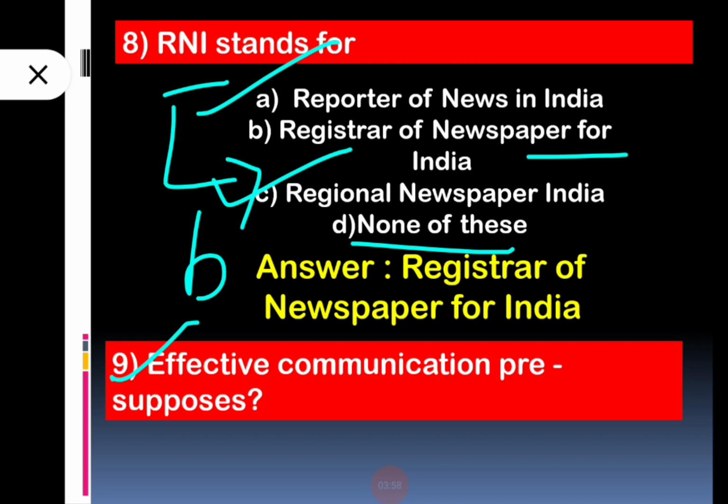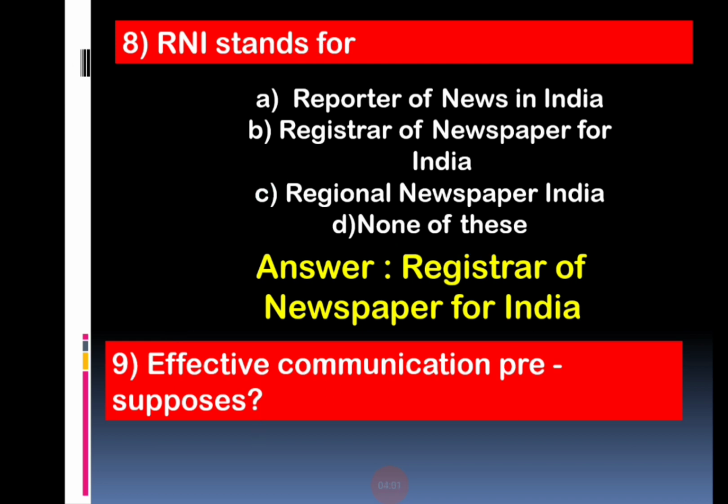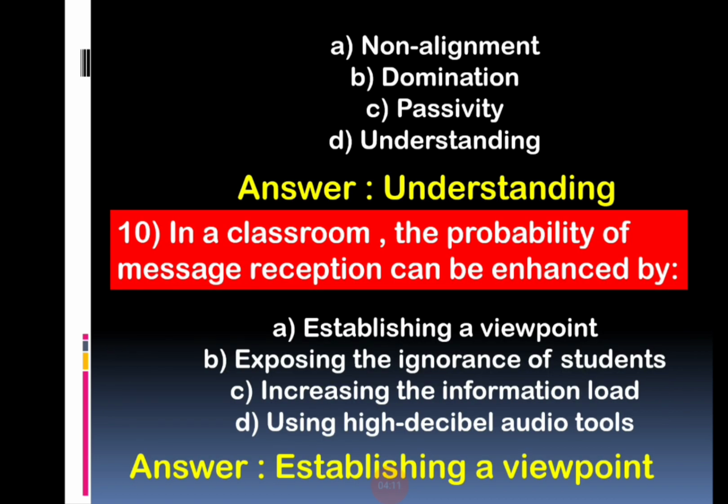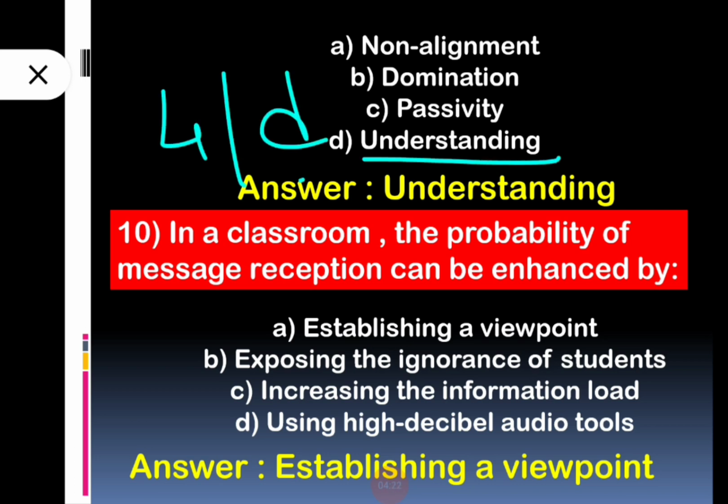Effective communication presupposes. So what is the important thing behind effective communication? So the main important thing in the process of effective communication, that is the fourth option, that is understanding. Okay, so option number D is the correct answer. So non alignment, domination, passivity, these are wrong. Okay, so option number D, understanding, is the correct answer. And now going to the last question for this session.